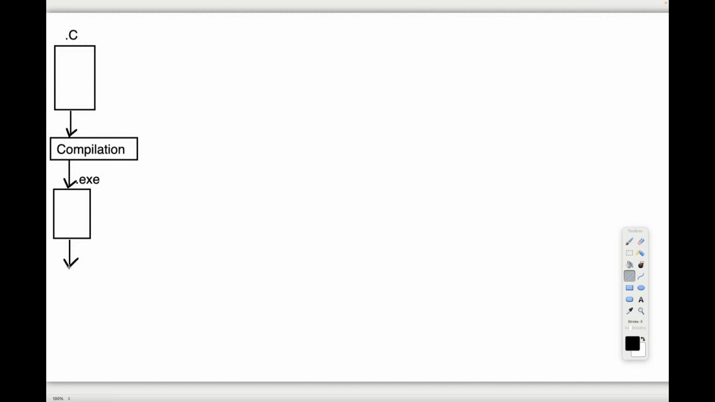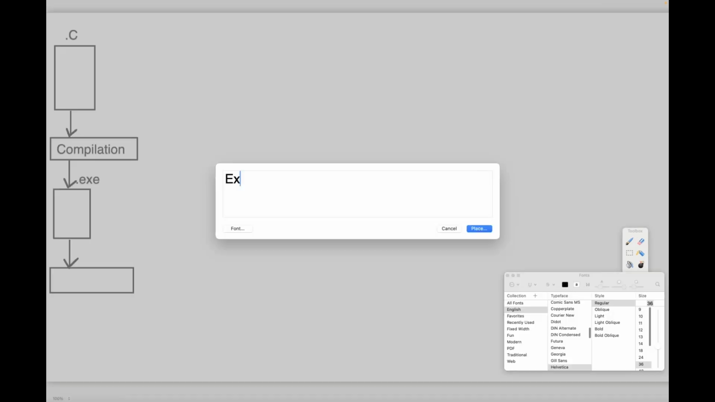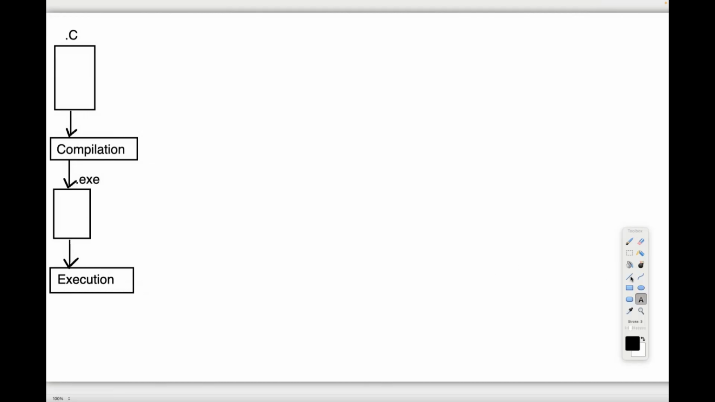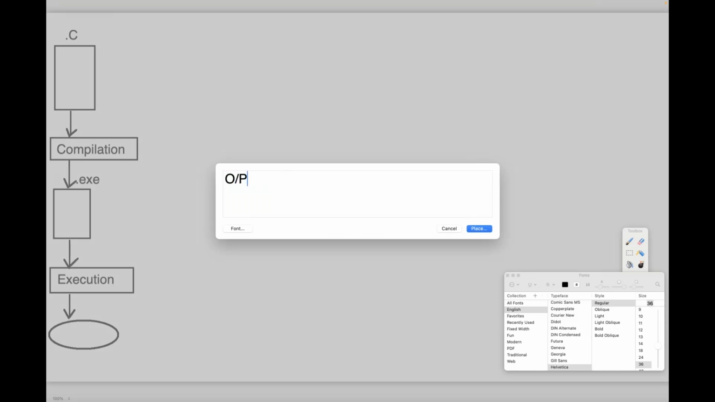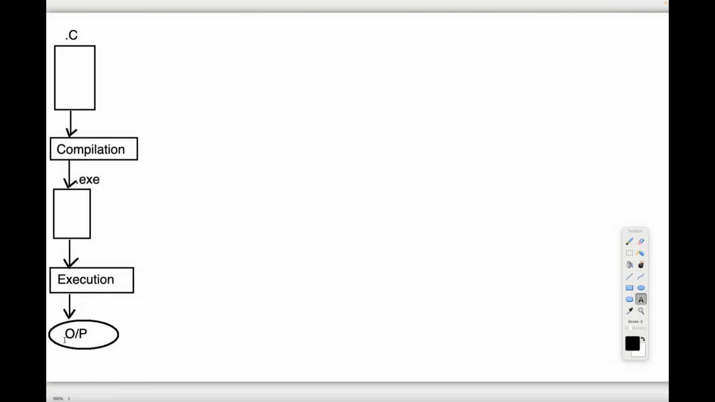I want to execute the program. So for that, we are going to provide the execution process. The C engine we are going to use to execute the program. After executing the program, definitely we are able to get some outputs. This is the total content of our program: C program, compilation, .exe file, execution, and some output we are getting.